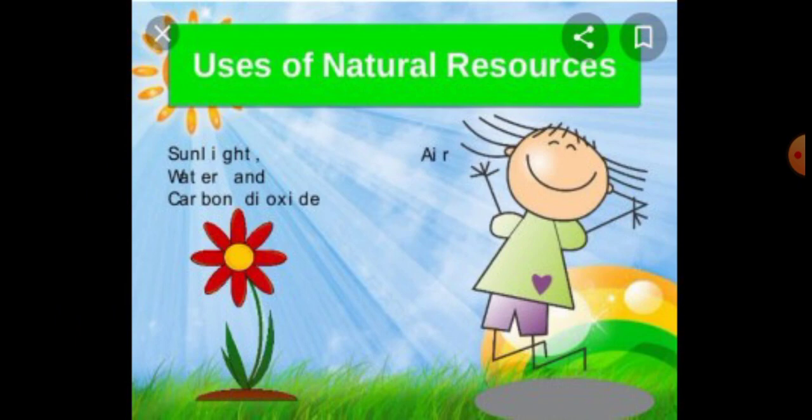All the food that we are getting through the plants and animals. So, the natural resources are used in many ways for us. From here, we learn some important natural resources and their uses today. Let us recollect those important natural resources.